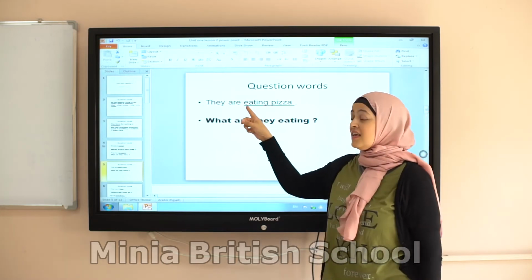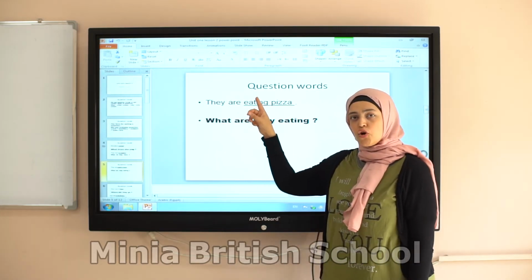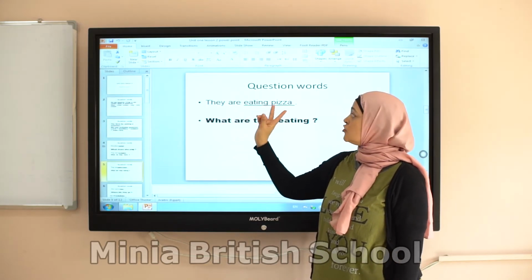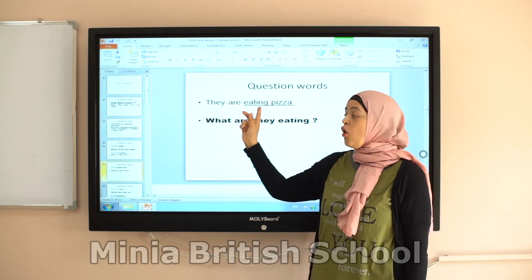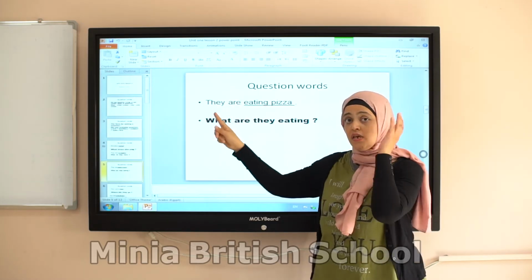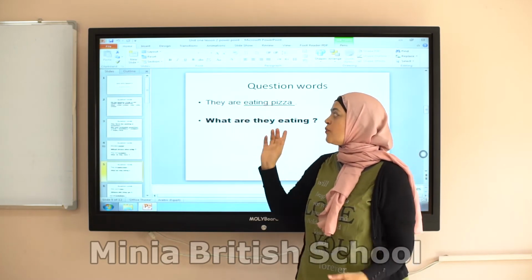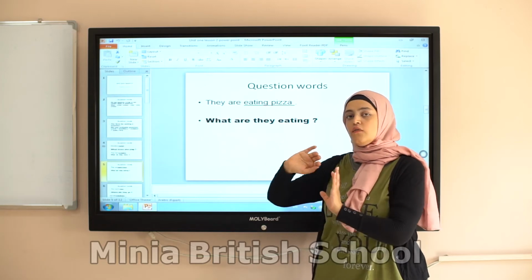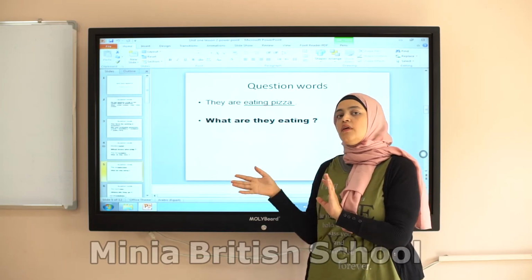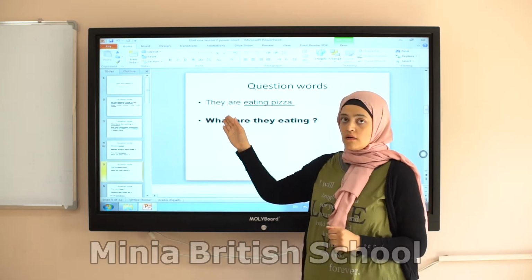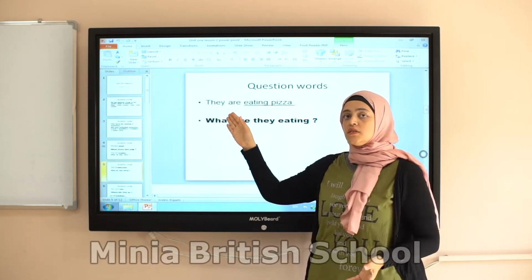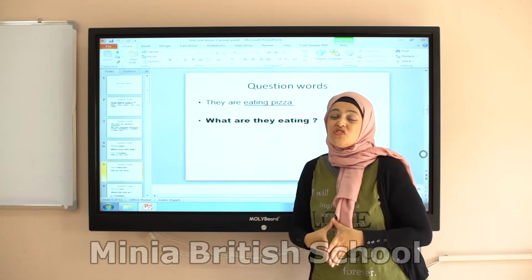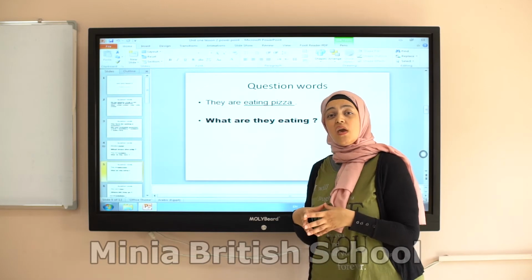Okay, here, again, do I have one main verb? No. I have two verbs, one auxiliary and one main verb. So I don't need any helper from outside. I don't need any auxiliaries to think about. I already have one here. What is that one? Are. So in this case, what do I do? It will be the same.